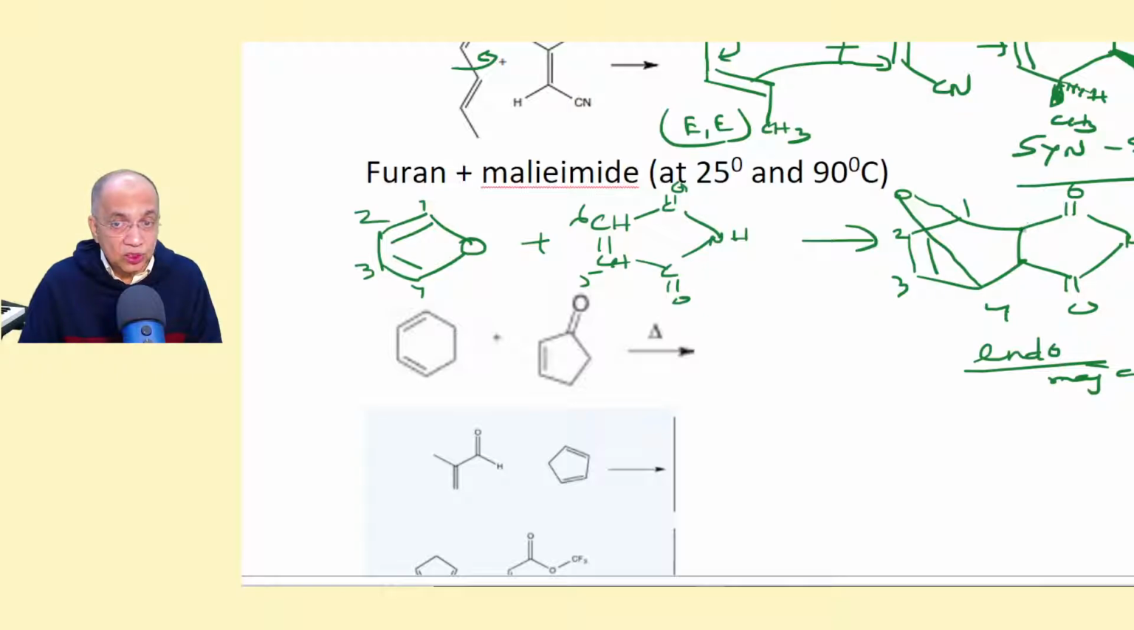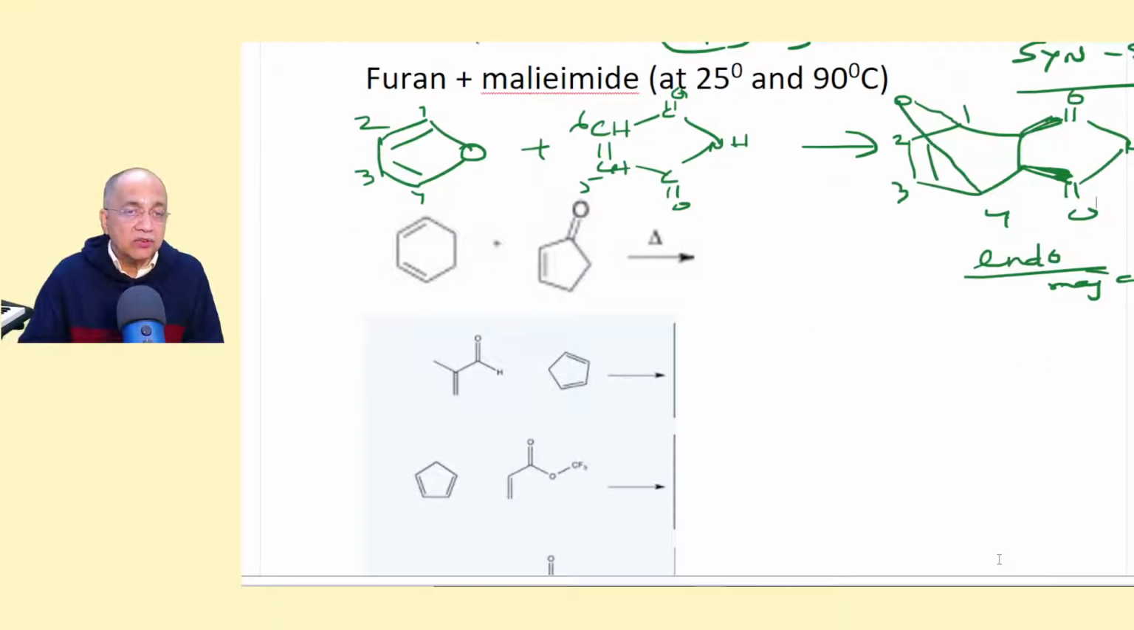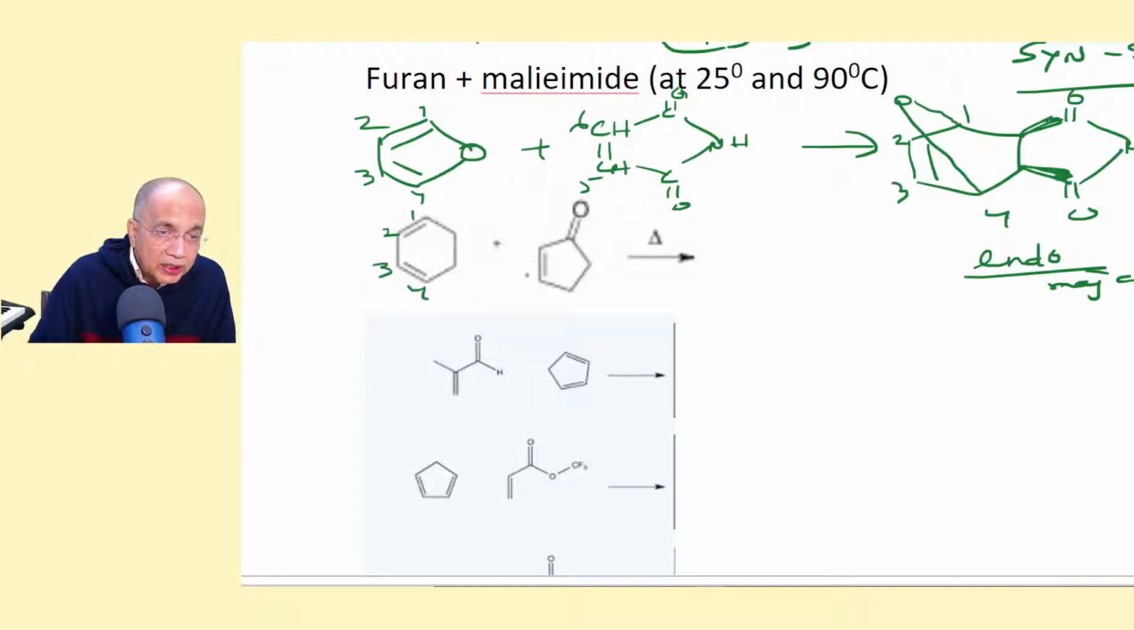So this will be this way, on the same side, or it is the other way, so that it will be exo. Close to the pi bond, same side, is endo. Now coming to this, you can see that this is the diene part, 1, 2, 3, 4, and this is 5, 6.